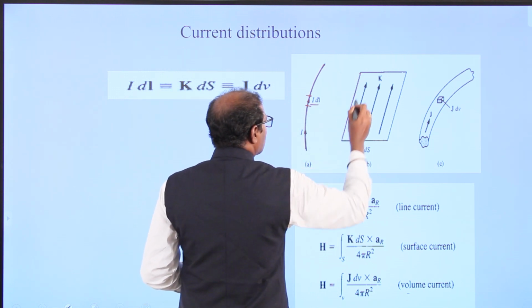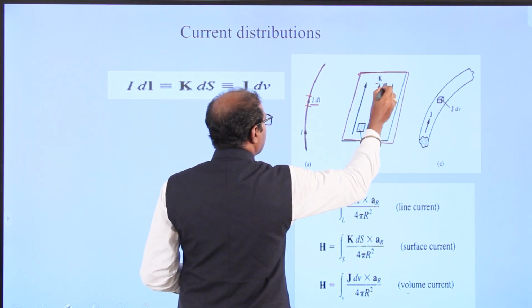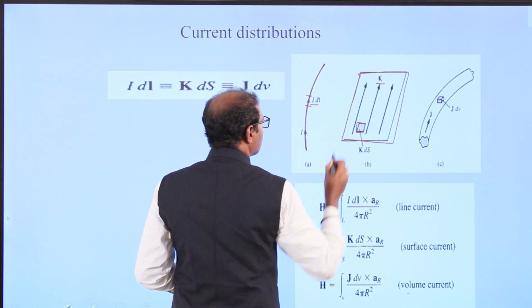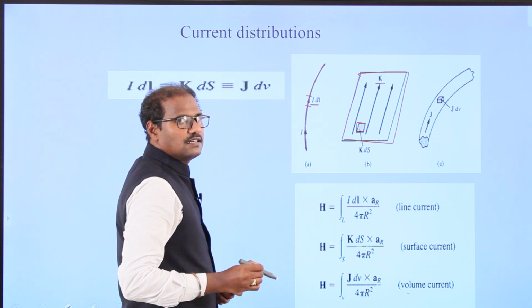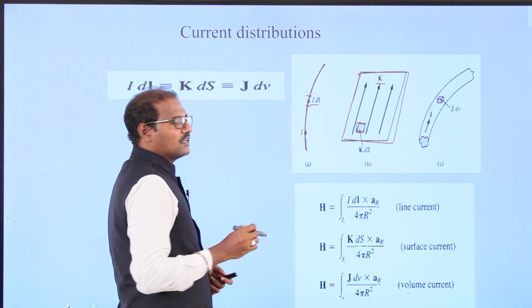Likewise, I am going to take one surface, with surface current density K, and area dS. So K dS is the surface current density, unlike the line current.